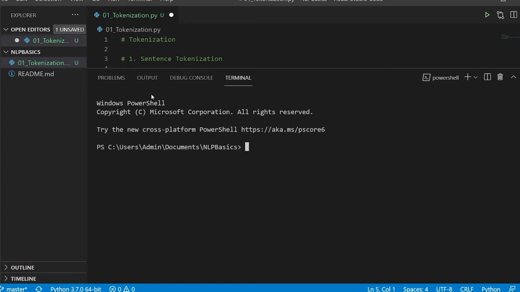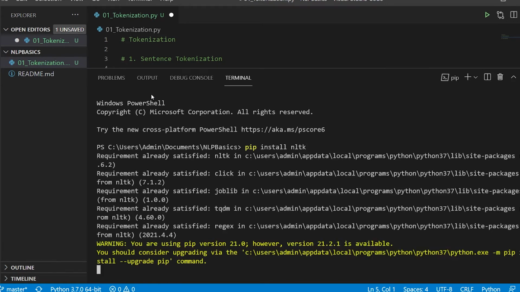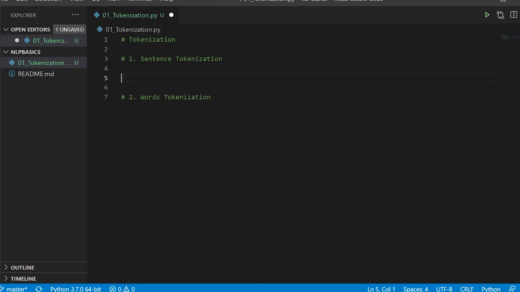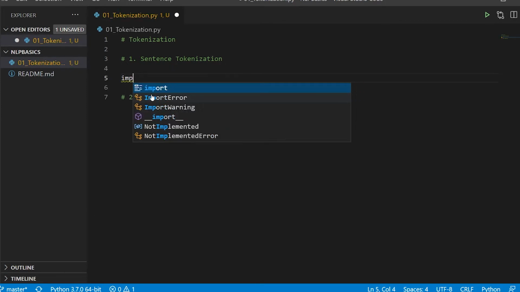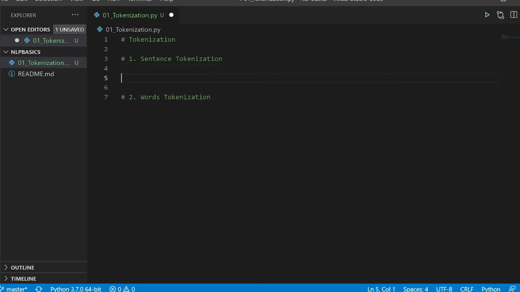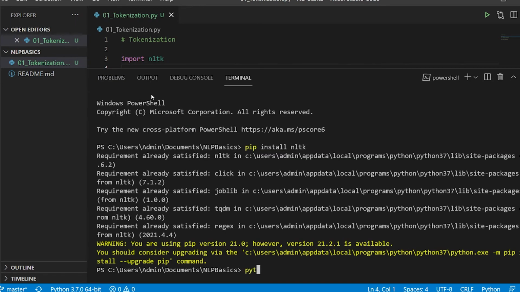The first thing you will have to do is say pip install nltk, which is Natural Language Toolkit. For me it is going to say requirement already satisfied because I have already installed it. Now the first thing is to import it, and I'll show you some of the required things you will have to do. Just type import nltk and try to run this file. I'll say python 01_tokenization.py. That is the name of my file.